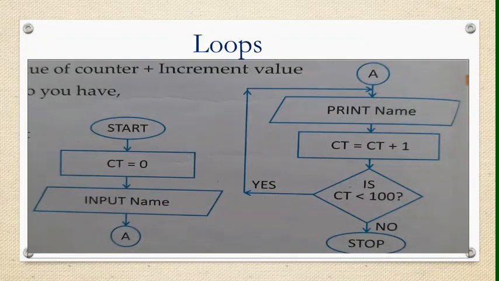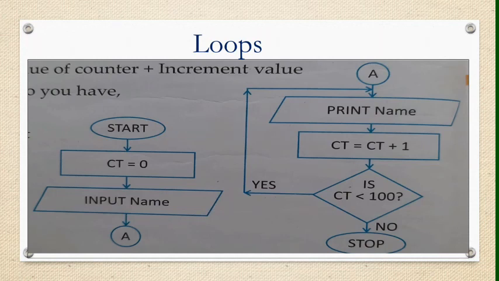In this slide I am showing you how you can repeat your name 100 times on the screen. Suppose you have to display your name 100 times. So in looping, for this purpose we use a counter. What is a counter? A counter is used to count the number of times a process is being repeated. A counter is a variable that keeps the record of each print. It gets incremented after every repetition. The program checks the value of the counter every time before the next repetition. In this example I am using CT as a counter.